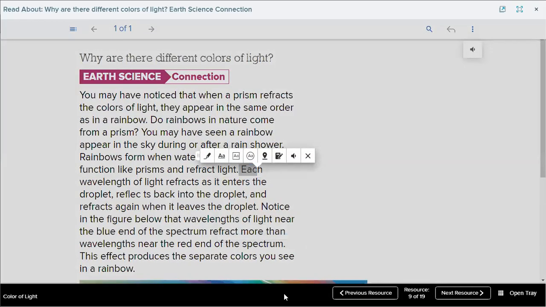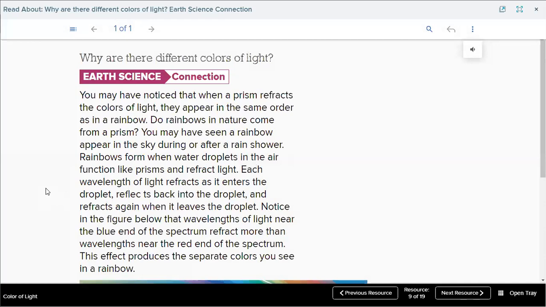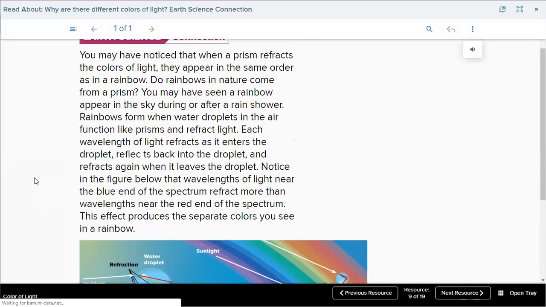Who can complete the paragraph from "Each wavelength"? Saoud Al-Anazi, can you complete? Yes, Mister. Okay, Saoud. Each wavelength of light refracts as it enters the droplet, reflects back into the droplet, and reflects again.